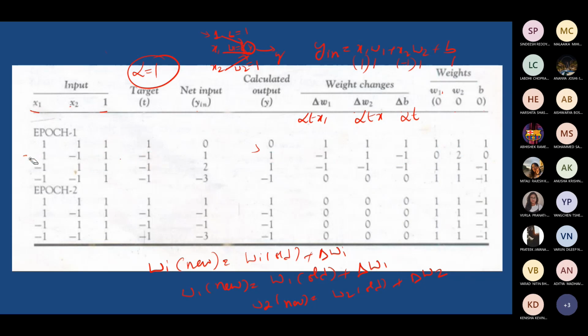So now for the second input I have shown. Similarly, the third input and fourth input need to be done. When you do the third input, the target is this, the response is this. Once again they are not equal, so you need to update the weight. And once again you go with the fourth set of input. That time when you calculate, the target is -1 and the output is -1, right? If it is the case, you can stop. If they are equal, you can stop.